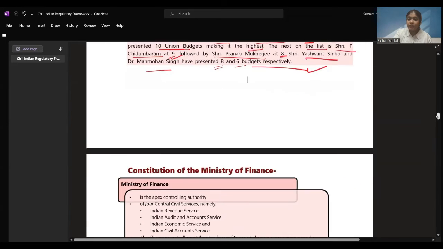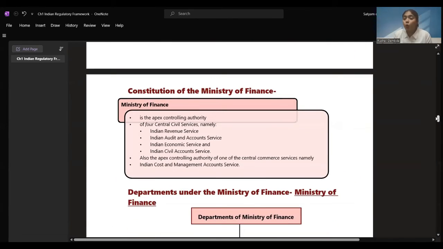Now, let's see the Constitution of the Ministry of Finance. We need to know who are the people in the Ministry of Finance also. Now, the Ministry of Finance is the apex controlling authority of 4 central civil services. Apex, that is the highest, is controlling 4 civil services. One is Indian Revenue Service, Indian Audit and Accounts,